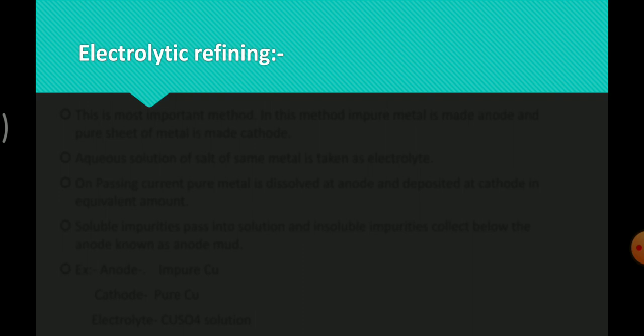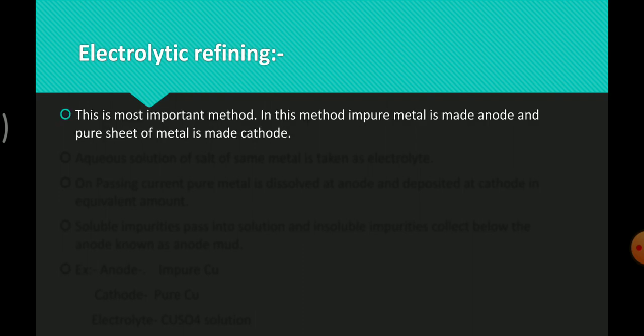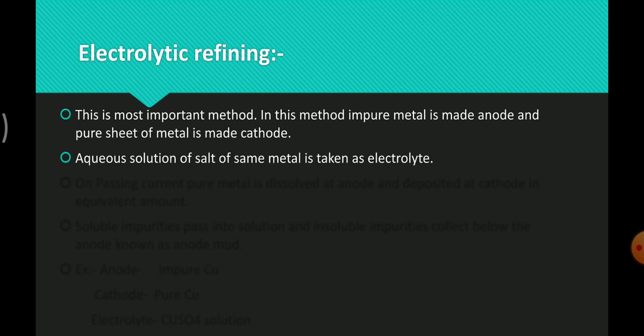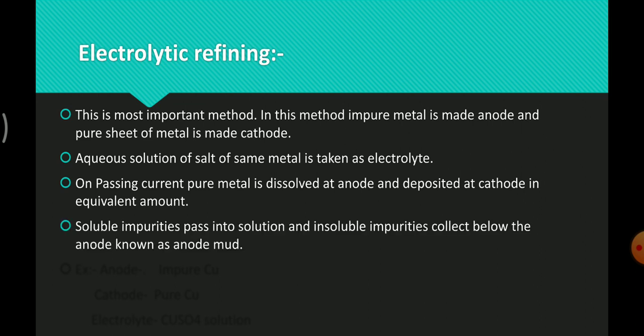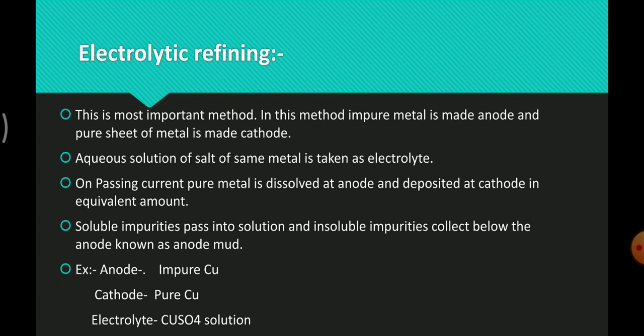So some of the important points regarding electrolytic refining are, this is the most important method. In this method, impure metal is made the anode and a pure sheet of metal is made the cathode. An aqueous solution of a salt of the same metal is taken as electrolyte. On passing current, pure metal is dissolved and deposited at the cathode in equivalent amount, and soluble impurities pass into solution and insoluble impurities collect below the anode, known as anode mud. Example here, anode is impure copper, cathode is pure copper, and the electrolytic solution used in this electrolytic refining is copper sulfate solution.